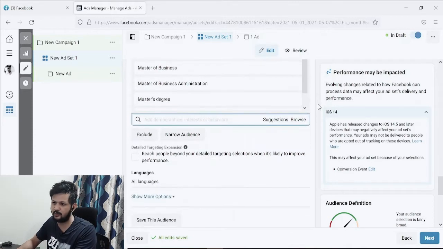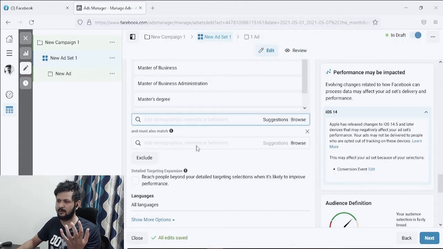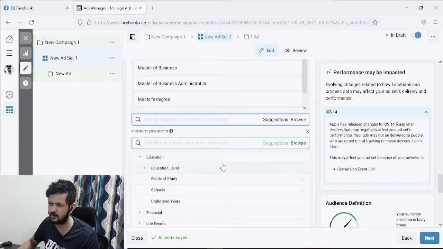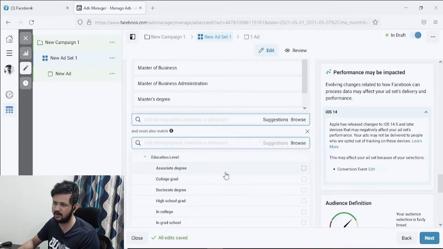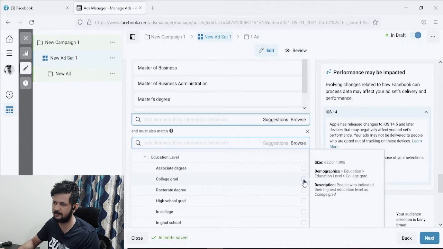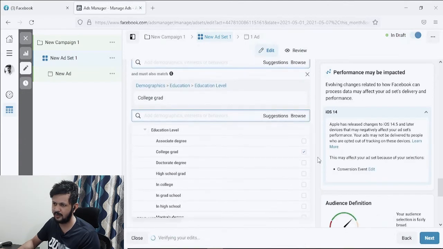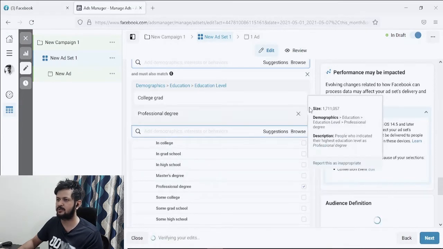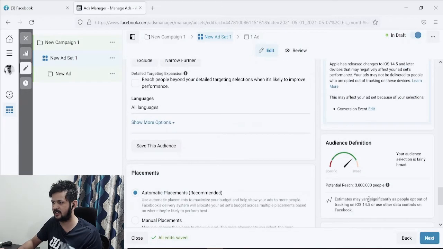How do you do that? We will add one more layer to this audience. As I said, an MBA program needs a bachelor's degree, so all of these people who are interested in this should also have a bachelor's degree. So you go to browse, demographic, education level, associate degree, college grad. Let's choose college grad, and you can also add professional degree. So these are the people I would select right now. If you see, it has come down to 3 million people, a fairly okay audience, right?